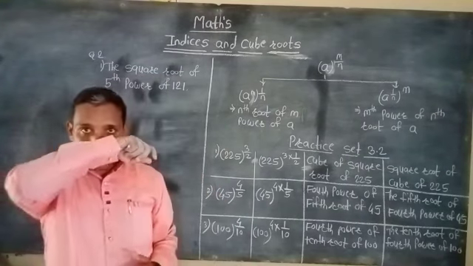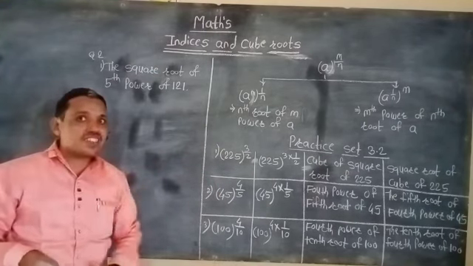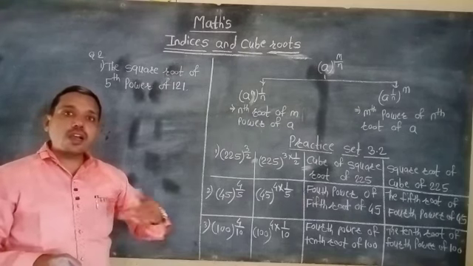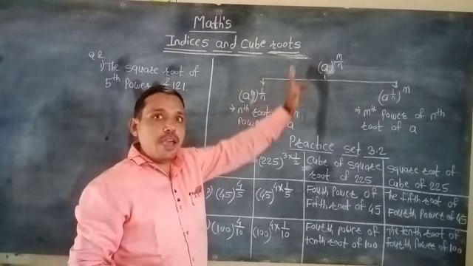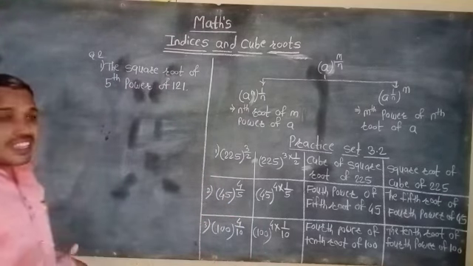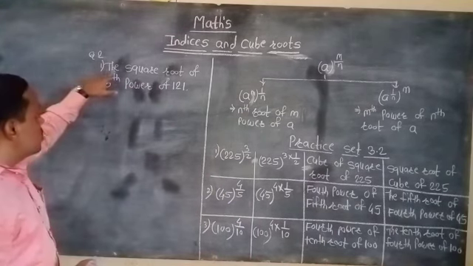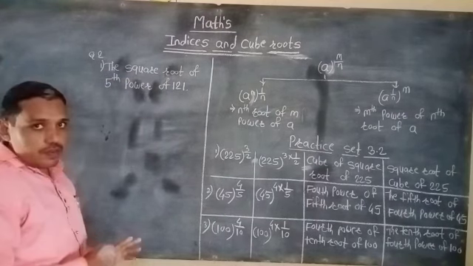In the second question, the statements are given, and by using those statements we convert the number into rational m/n indices form. So what is the statement? The statement is the square root of fifth power of 121.